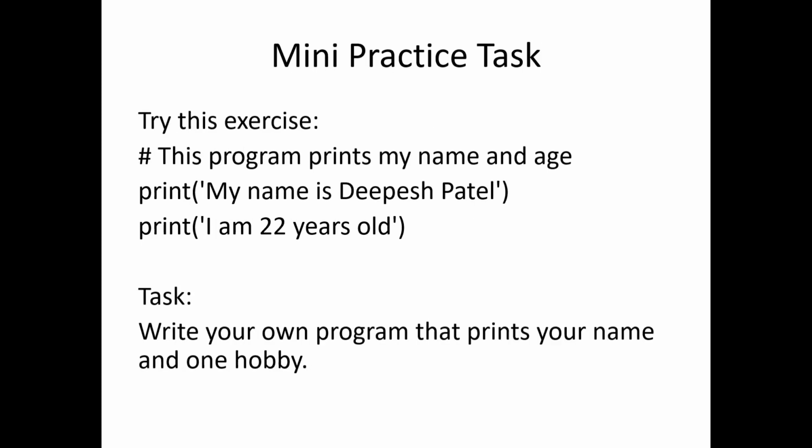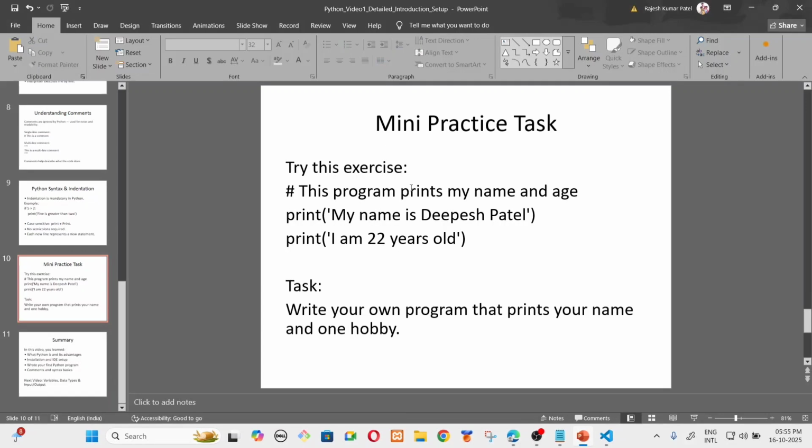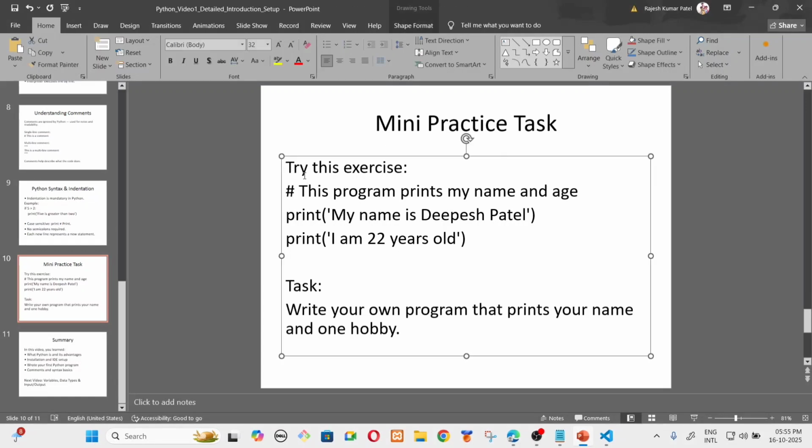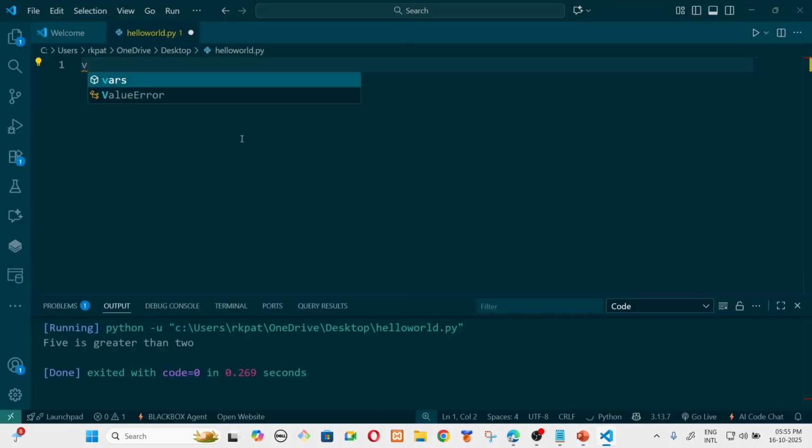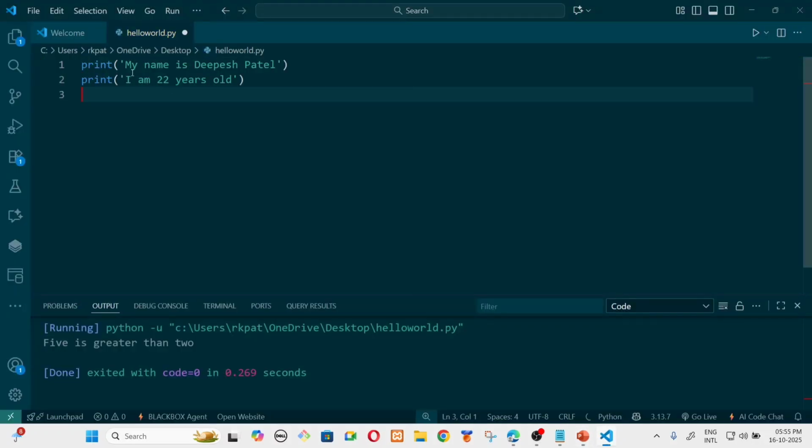Now let's practice it with mini tasks. Here it is given. This is simple. You can try it by yourself. If you save it, then run it.